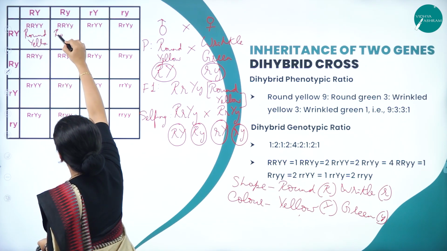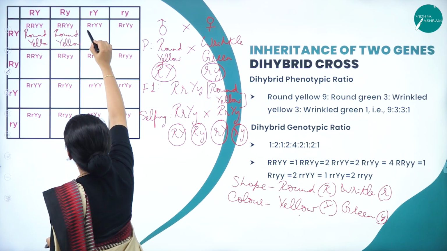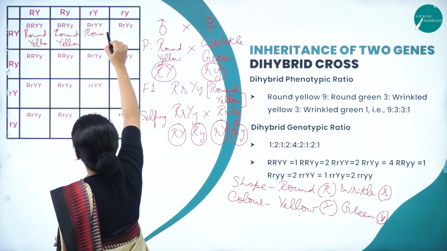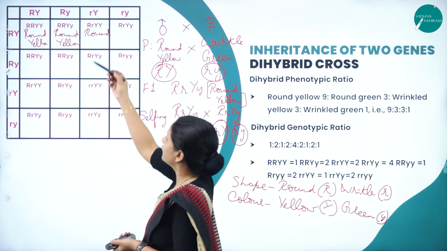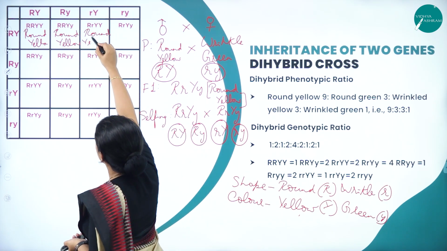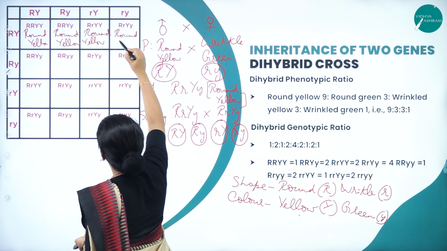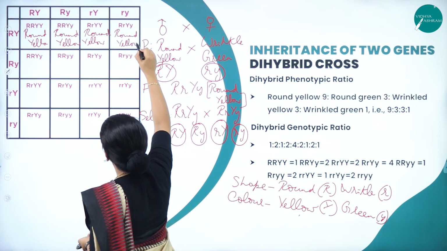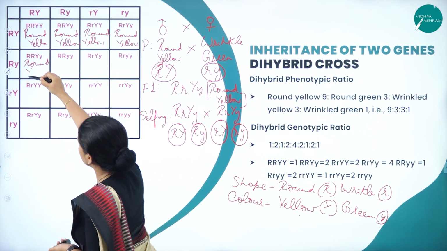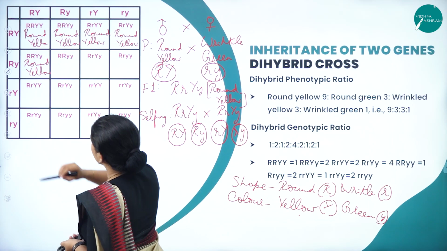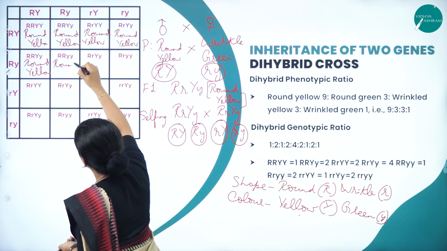Again here also round yellow. Here again it will be round because according to the first law of Mendel, the dominant character will get expressed. So therefore here round, yellow. Here also again round, this is yellow. Now here again it is round, yellow. Then here again it is round, but it is small y.